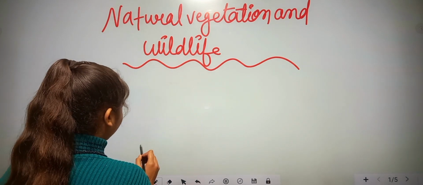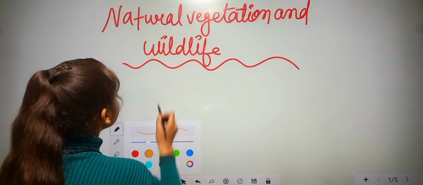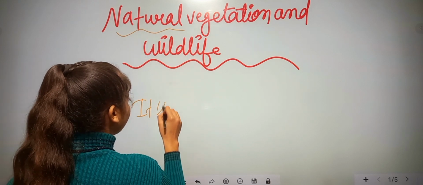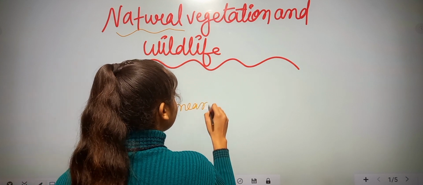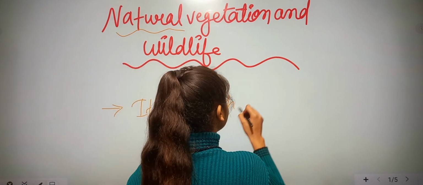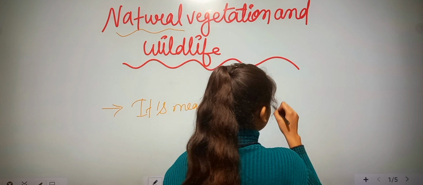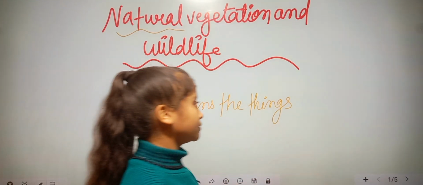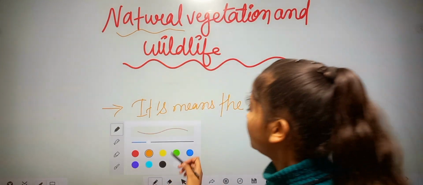So our first point is what is natural. It means the substance, the things. We can write both, things or substance.